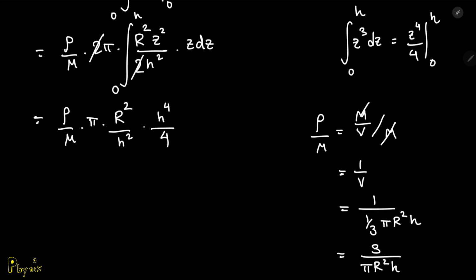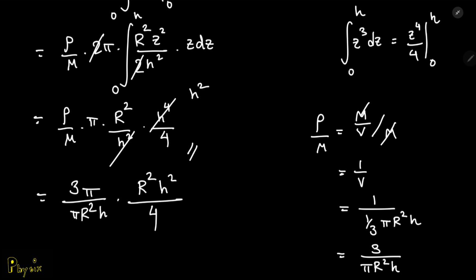Now let's see what this looks like. In this expression, you can cancel out the h to the fourth and the h squared, leaving h squared. You have a pi here, and rho over m is basically 3 all over pi R squared h, times R squared h squared all over 4.